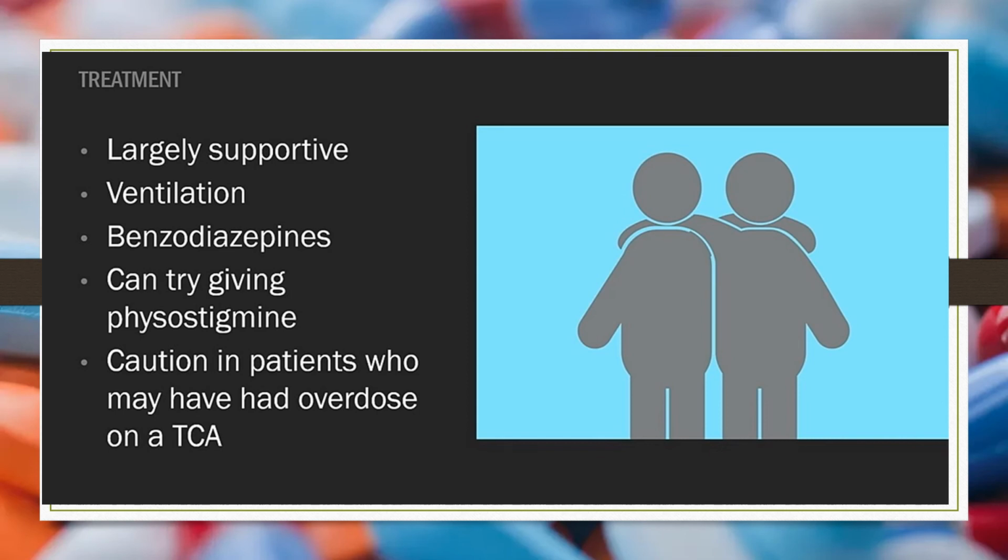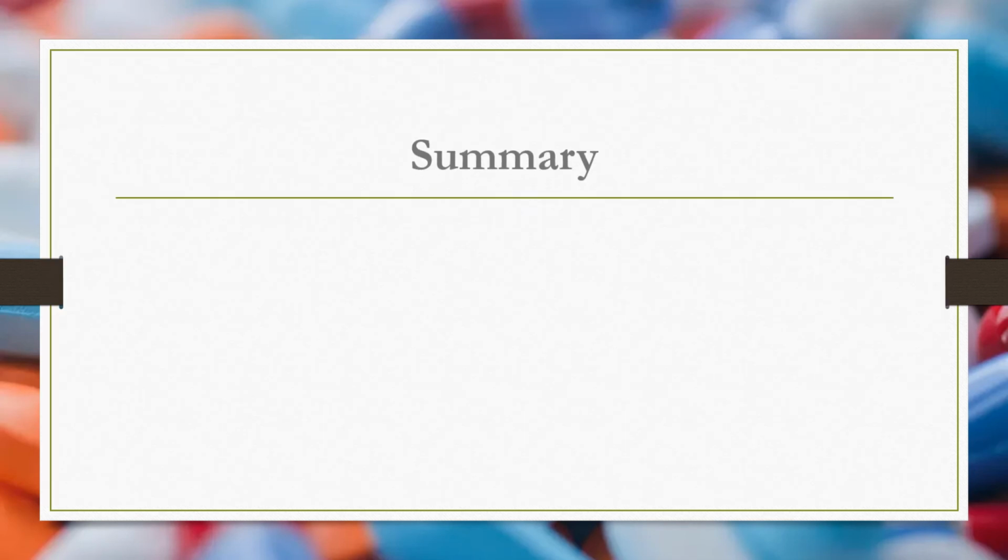For example, if the patient is seizing, we can give a benzodiazepine. If the patient is desaturating or hypoxic, we can give oxygenation and also ventilation. And we can also try giving physostigmine, with caution in patients who may have overdosed on tricyclic antidepressants. Important.